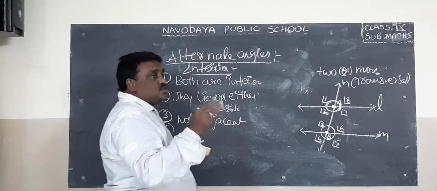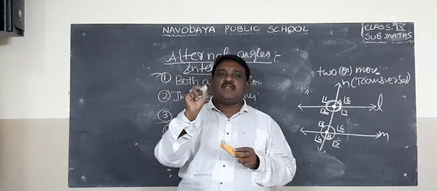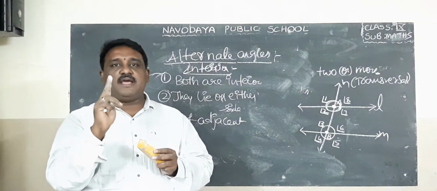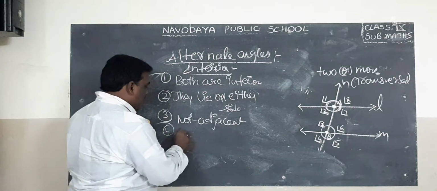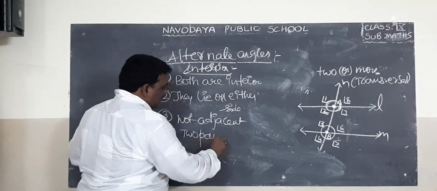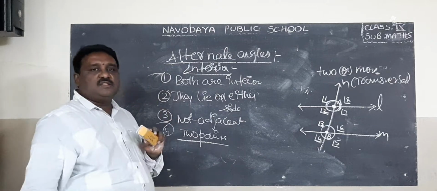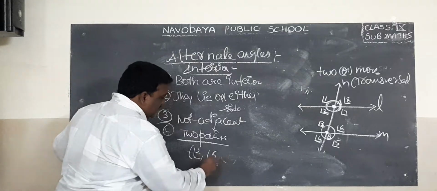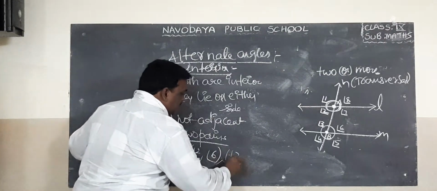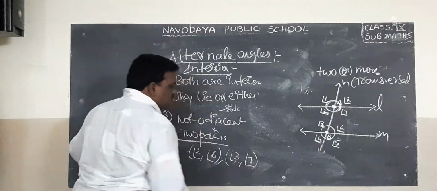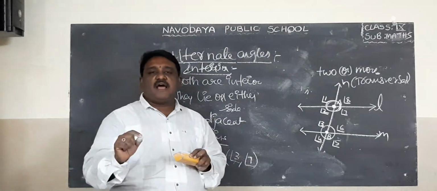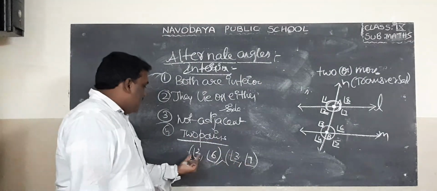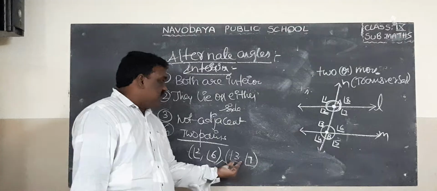So there are two pairs of interior alternate angles. How many pairs? Two pairs of interior alternate angles. So what are the two pairs? Angle 2, angle 6, angle 3, angle 7. So these are the two pairs of interior alternate angles.